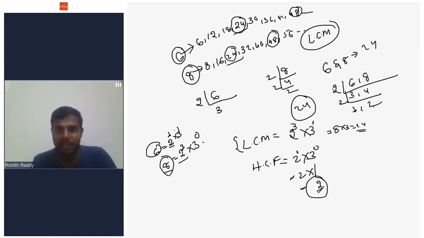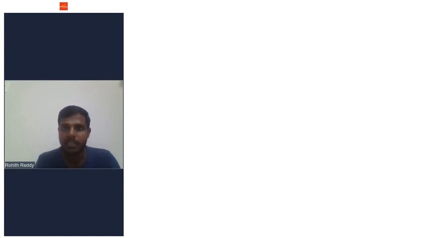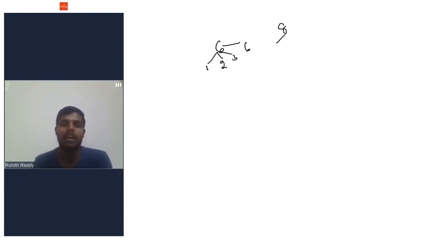First of all, we have to discuss what is HCF of two numbers. HCF of two numbers means, for example, if I take 6 and 8, what are the factors of 6? 1 is a factor, 2 is a factor, 3 is a factor, and 6 is a factor. These are the factors of 6. Similarly, what are the factors of 8? 1 is a factor, 2 is a factor, 4 is a factor, 8 is a factor.